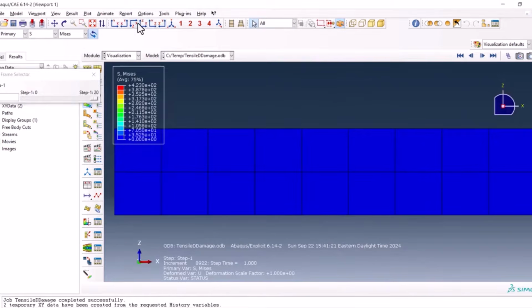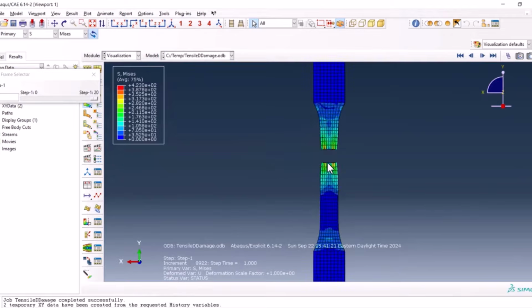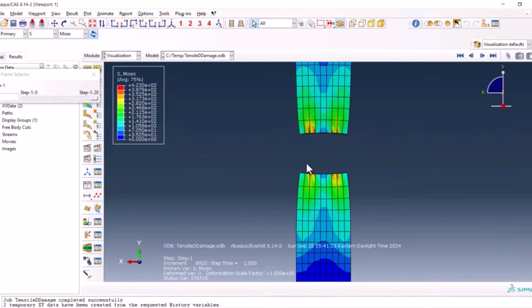Let me switch to this part. Yeah, and the part is torn apart. And the thing about the status I told you about is to see this one. If you haven't checked the status in the field output variable, you are not able to see this one.